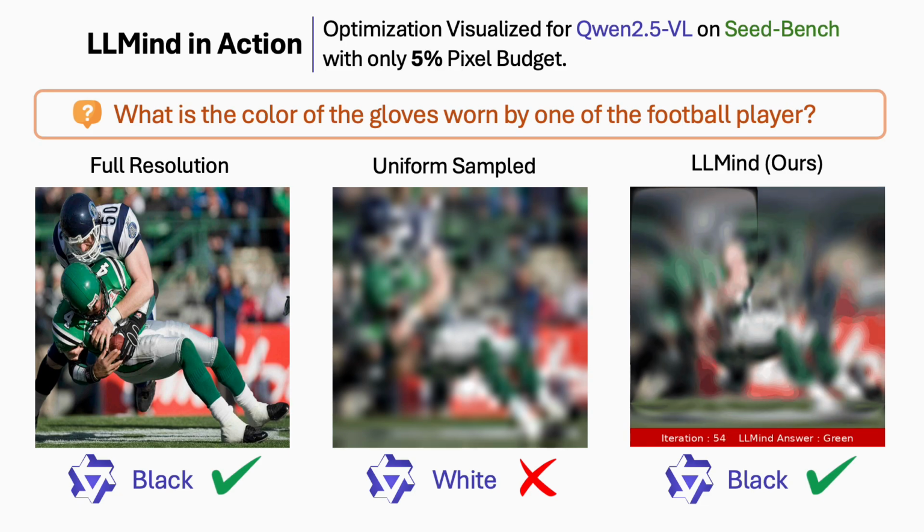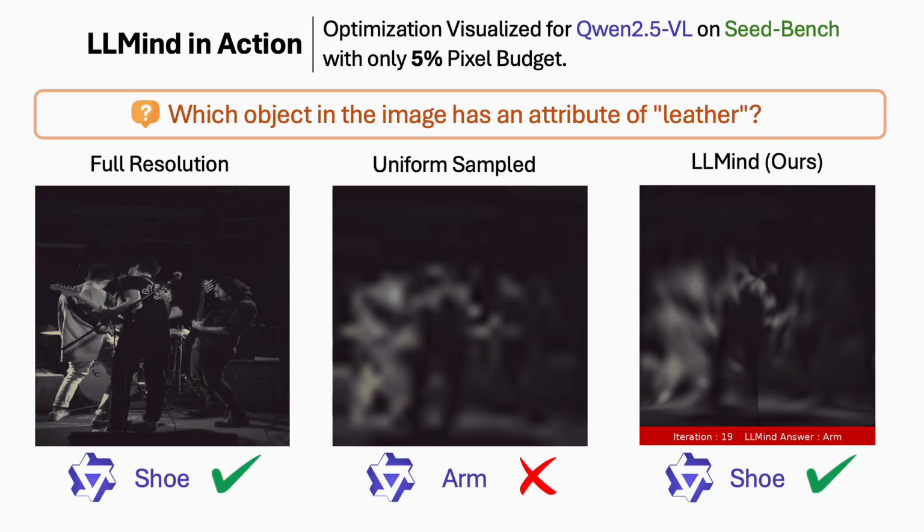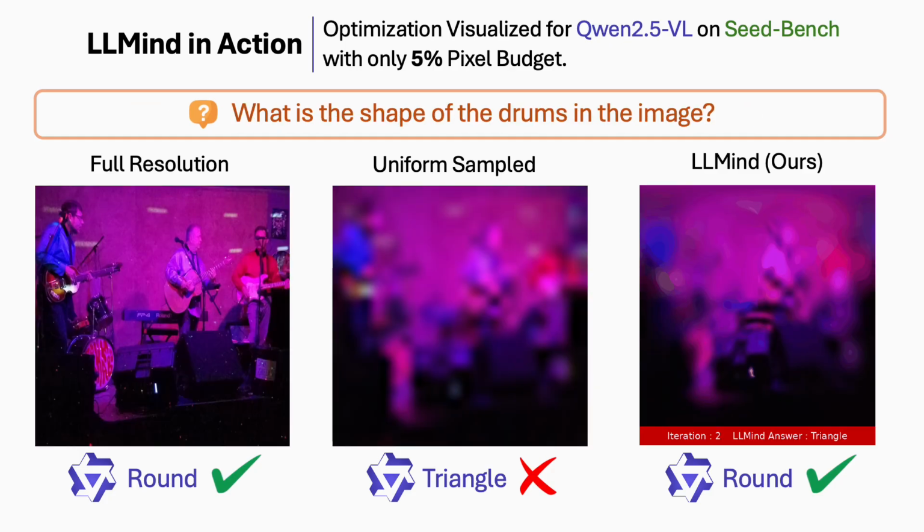The following video showcases the iterative optimization process of LLMind, using Qwen 2.5 VL on the Seedbench dataset. Notice how the focus progressively shifts toward the task-relevant regions over the iterations, closely mimicking the cortical magnification and saccadic eye movements of human vision.